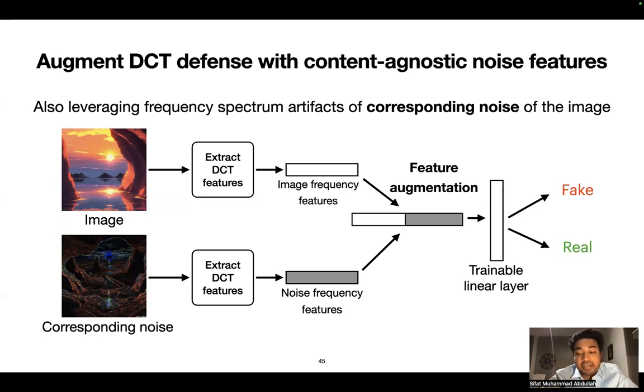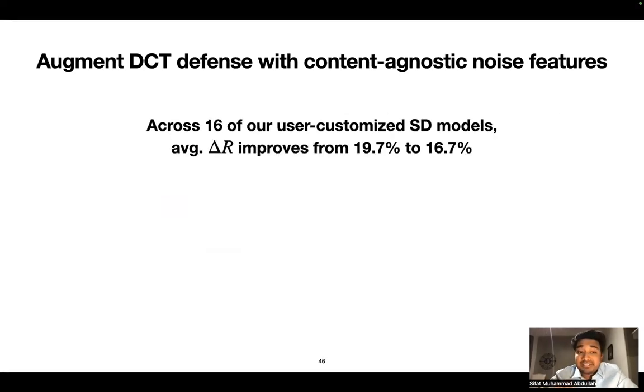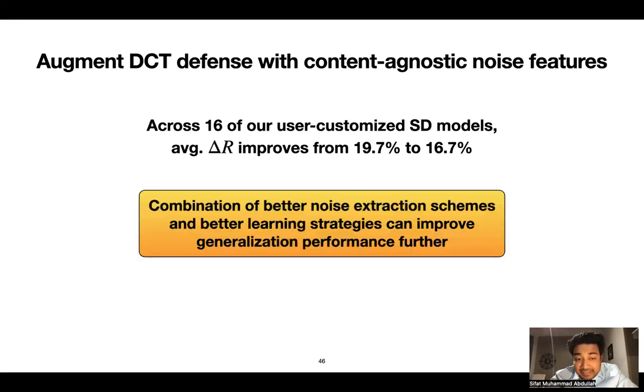And finally, we train a linear layer for deepfake detection. Now let's look at the results. Across 16 of our user-customized Stable Diffusion models, the average degradation improves from 19.7 to 16.7%, which means there is potential for improvement here. That is why we suggest a combination of better noise extraction schemes and better learning strategies can improve the generalization performance further.